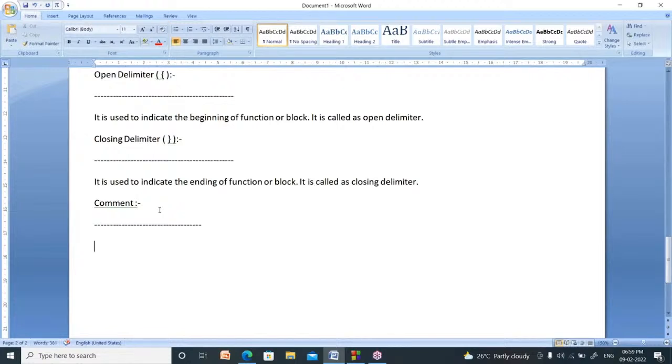So comments are nothing but simply statements. That's it. Those are for easily understandable. What is the use of comment? Comments are used to easily understand the program.